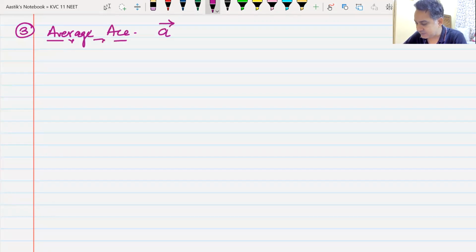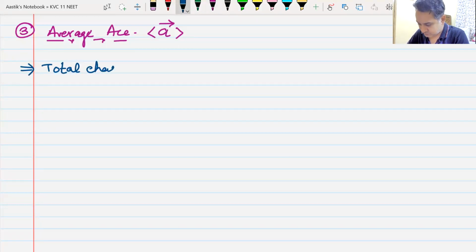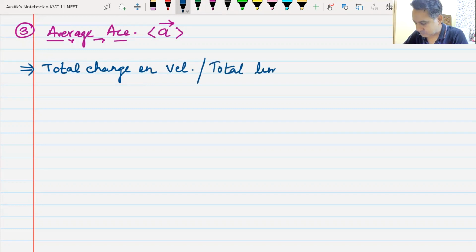It's a vector and it is put in a box. How do I define average acceleration? We must know it. It is total change in velocity divided by total time.